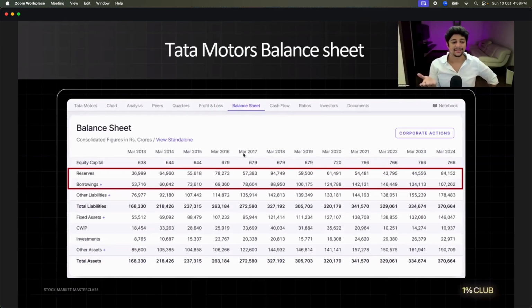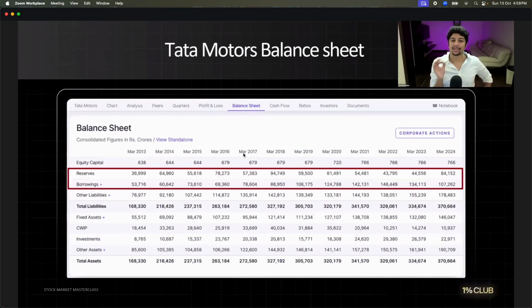Boss, that is madness. It was 3 times debt to equity ratio. Remember when I told you one Tata story? Something happened. Tata gave money to Tata Motors. Immediately see the impact next year. The loan from 1,34,000 has gone down to 107, and the reserves of Tata Motors have gone from 44 to 84. Can you see that difference?